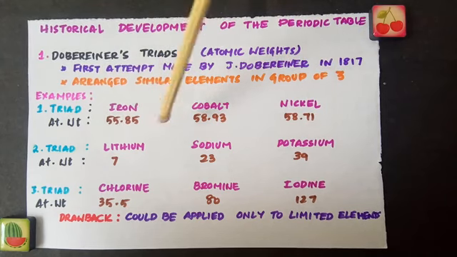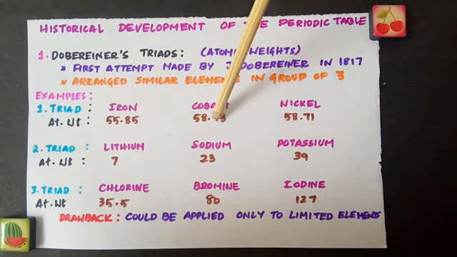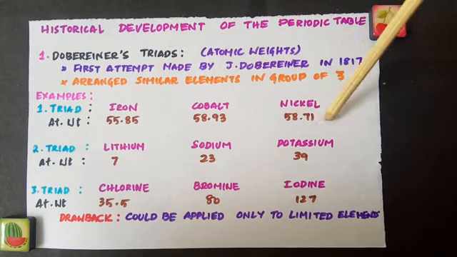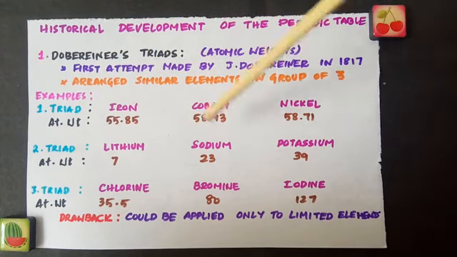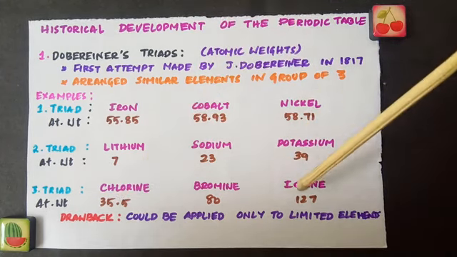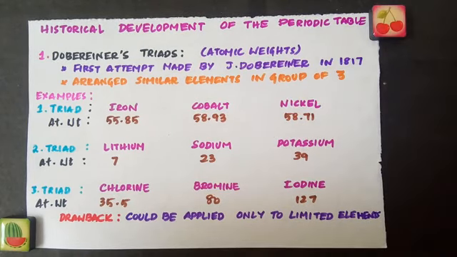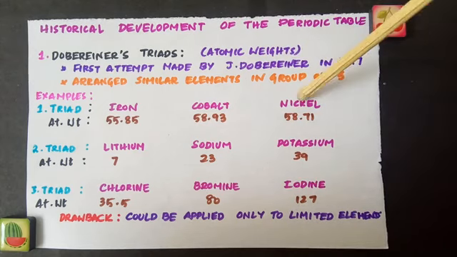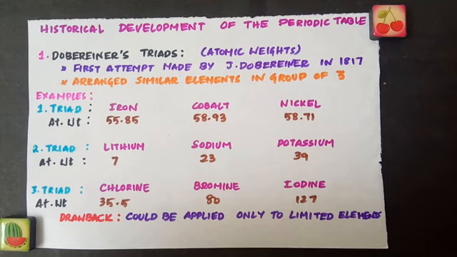See, in this example the atomic weights 55.85, 58.93, 58.7, they are almost similar. So either in this way or in this way he grouped the elements in a group of 3, so we call that Dobereiner's triads. Same way, this is also a triad. If you add this atomic weight and this and divide by 2, you will get bromine's atomic weight. So all the earlier classification attempts were based upon atomic weights, not on atomic number, because people were not aware of atomic numbers. So all these classifications were based on atomic weights.